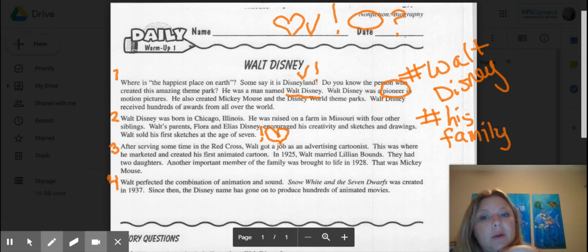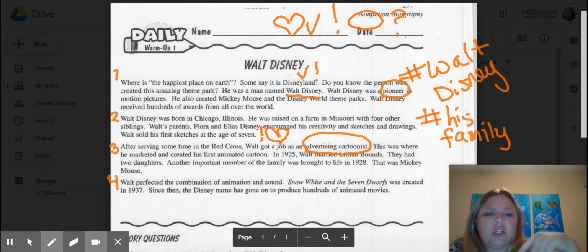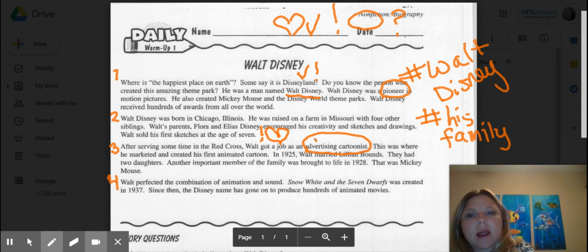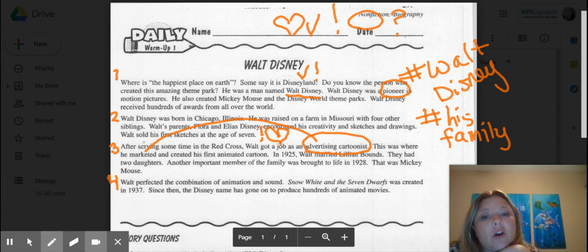After serving some time in the Red Cross, Walt got a job as an advertising cartoonist. I'm not quite sure what that might be. I'm assuming a cartoonist, I know, is somebody who draws pictures, and advertising. I'm thinking he's wanting to promote his cartoons in some way, shape, or form. This is where he marketed. Oh, now I understand what it's talking about, and created his first animated cartoon.